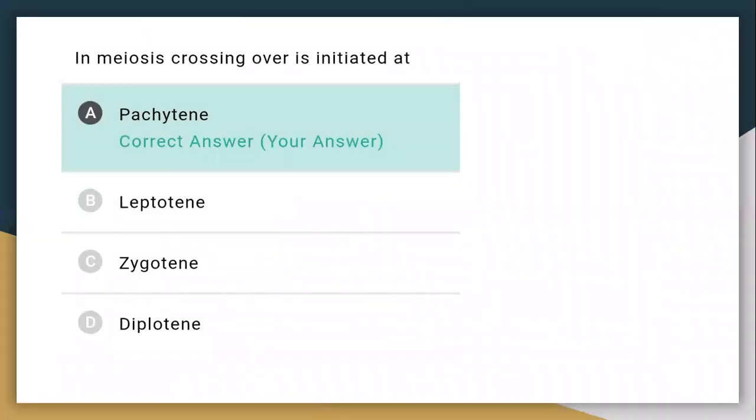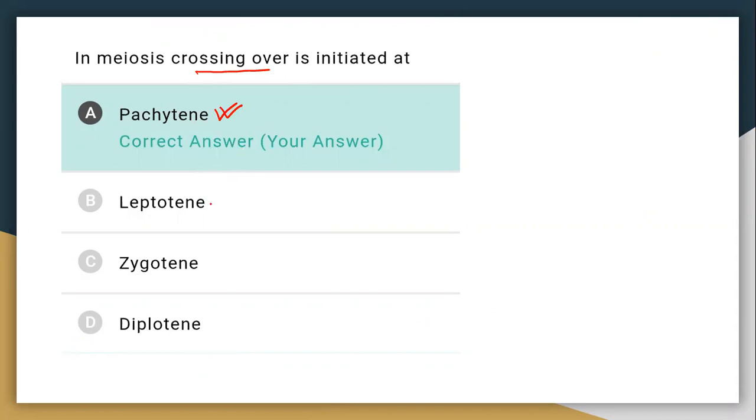So first question: in meiosis, crossing over is initiated at... We know that meiosis is divided into meiosis 1 and meiosis 2. Meiosis 1 is also divided into prophase 1, metaphase 1, anaphase 1 and telophase 1, right? Now meiosis prophase 1 has several steps: leptotene, zygotene, pachytene, diplotene and diakinesis. Crossing over occurs in the pachytene stage of meiosis prophase 1.